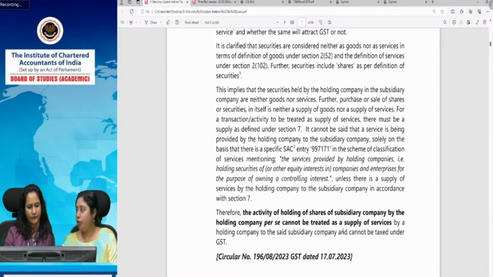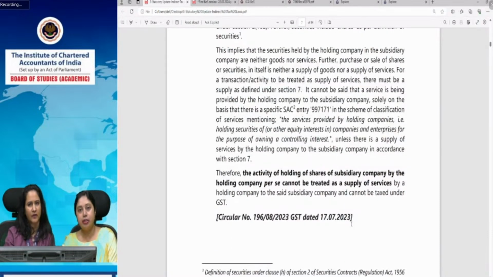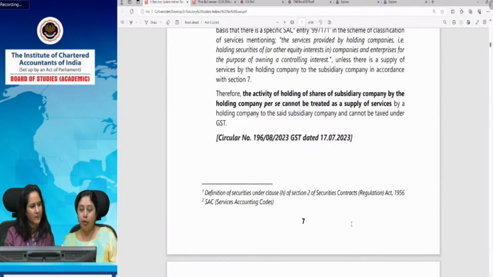Very important point, Swati, you highlighted that just because a service or an activity is mentioned in the SAC or the tariff, it does not make it taxable or it does not make it supply per se. Yeah. Very good. This is an important point you all should remember.